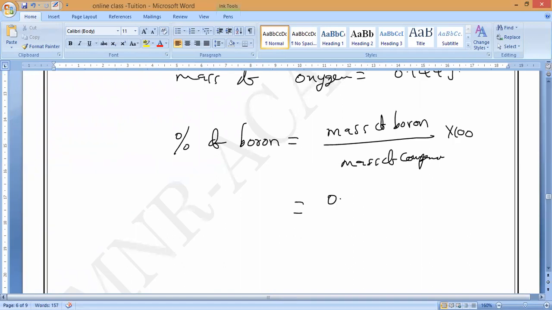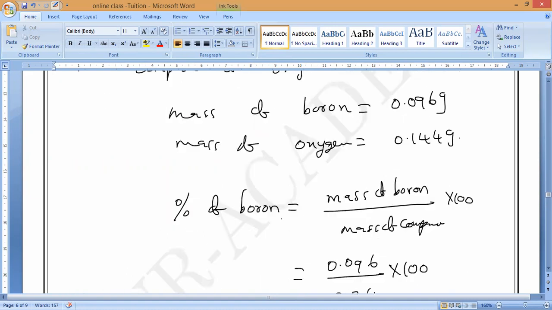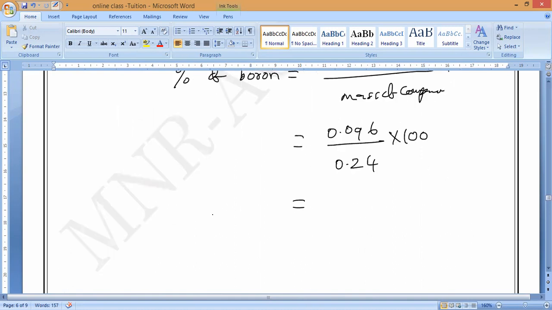0.096 divided by mass of compound, which is 0.24. Understand? Next, you have to calculate this percentage.